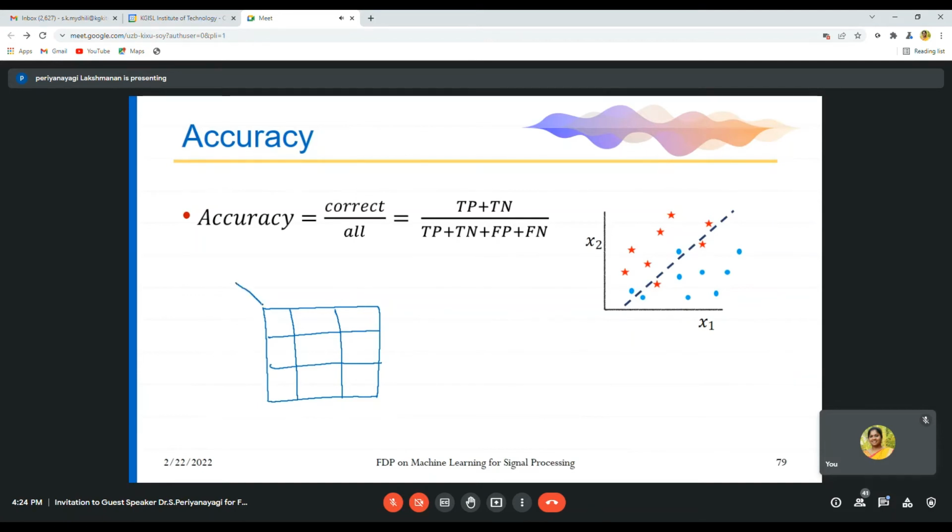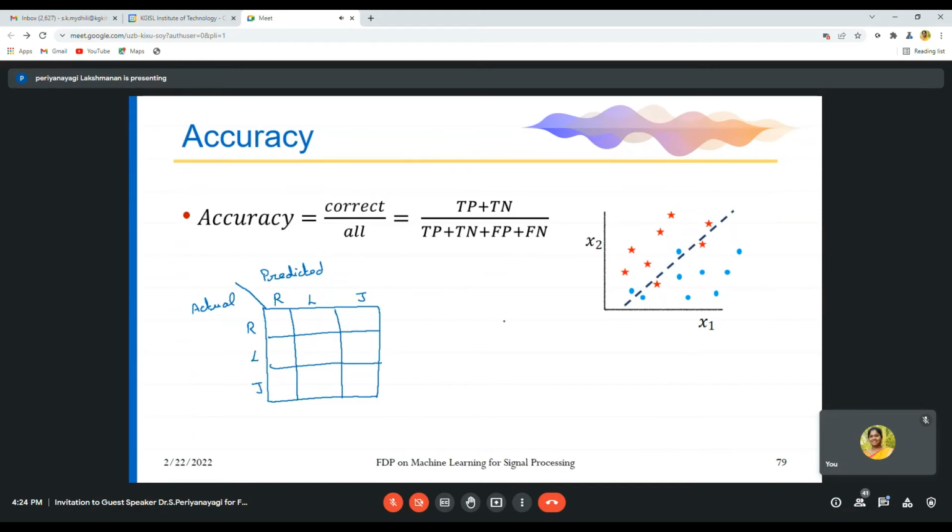This is your predicted value and this is your actual value. Take this as rose, lotus, jasmine, rose, lotus, jasmine.